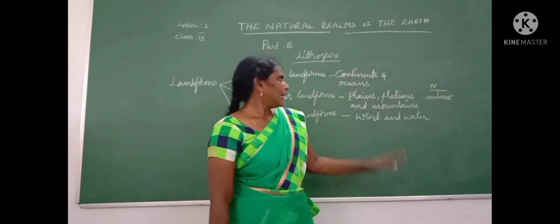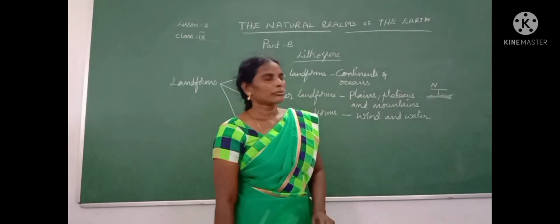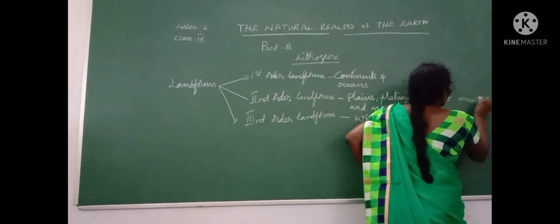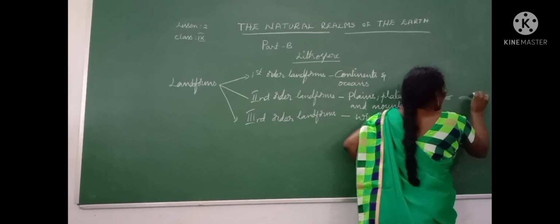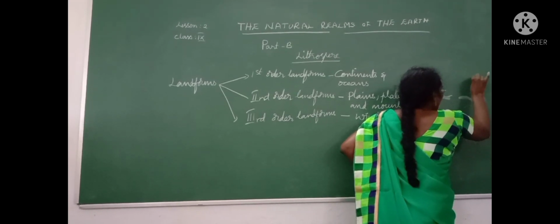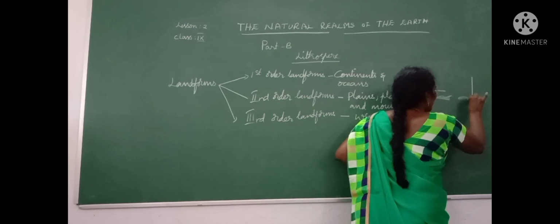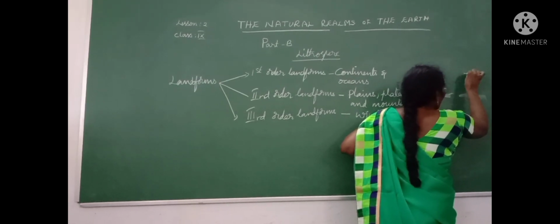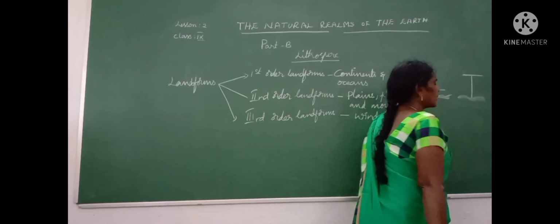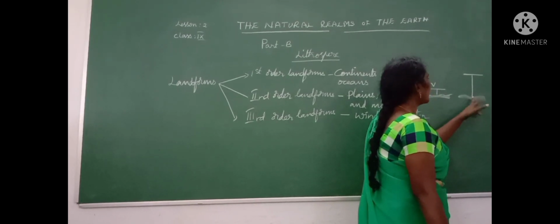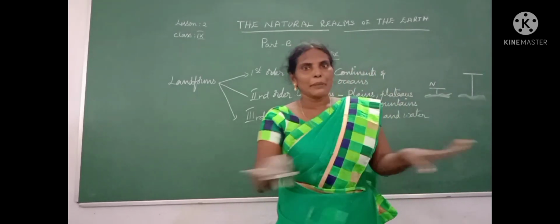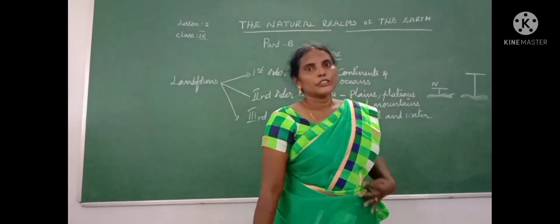Okay, children. Then plateaus. Plateaus are also measured from the sea level. From the sea level, it will be high, but it will be flat again. From the sea level, it is high and flat. That is called a plateau.